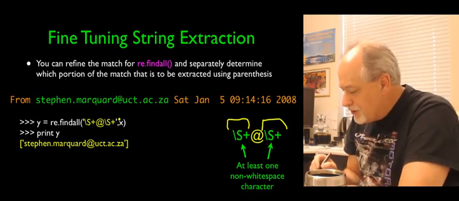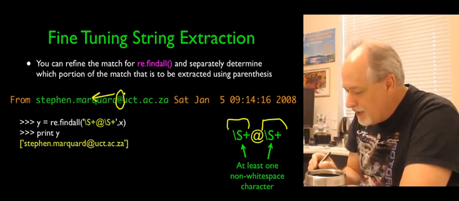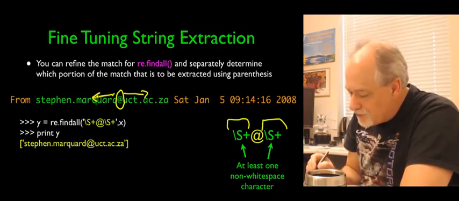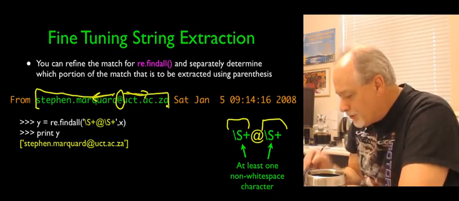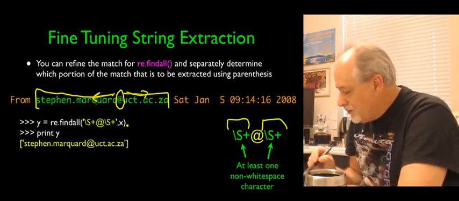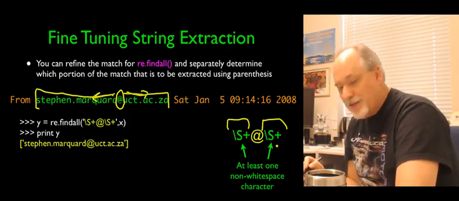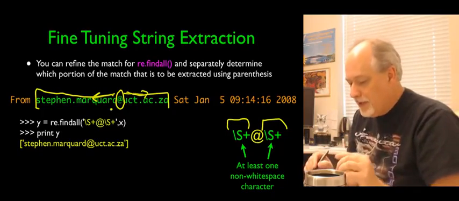So regular expressions finds my @ sign and pushes outwards in a greedy manner as long as they're non-blank characters. Push, push, push, stop. So it's some number of non-blank characters, an @ sign, followed by some number of non-blank characters. That's using greedy matching.